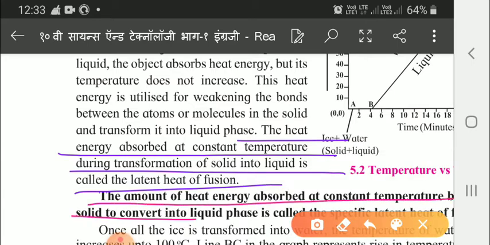This point you have to underline fully: the amount of heat energy absorbed at constant temperature by unit mass of a solid to convert into liquid phase is called the specific latent heat of fusion.